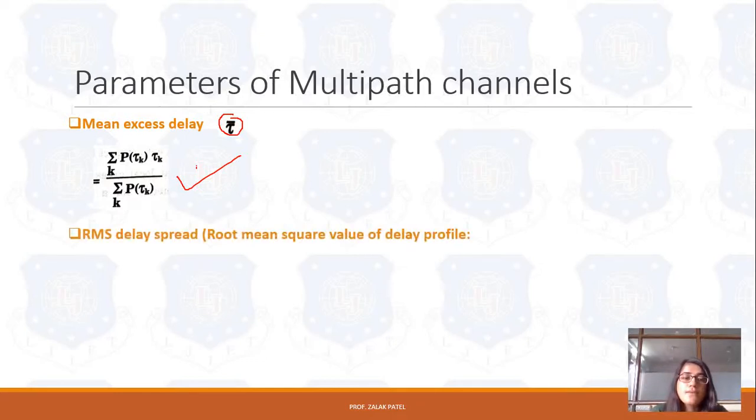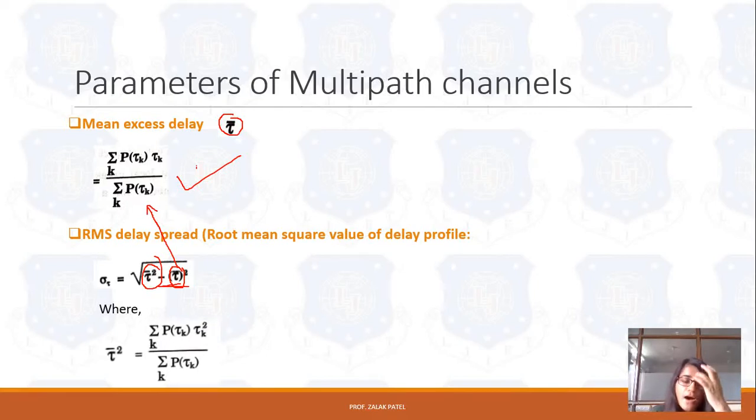Next is the RMS delay spread. RMS delay is the root mean square value of the delay profile, and it is given by the square root of tau square bar minus tau bar whole square. Please note the difference between tau square bar and tau bar square. We already have the equation for tau bar, so we use it for tau bar square, but we do not yet have the equation for tau square bar. It is given like this: sigma of power into tau k square upon sigma of power.